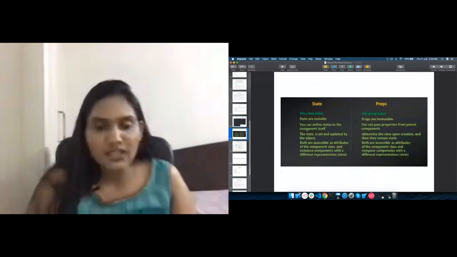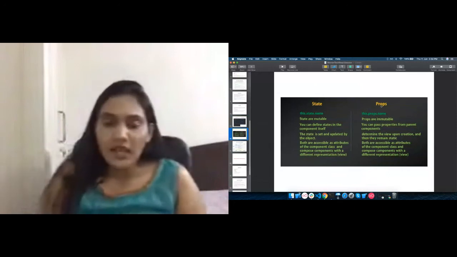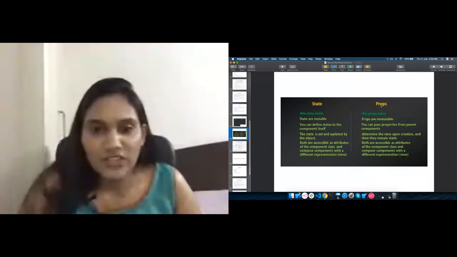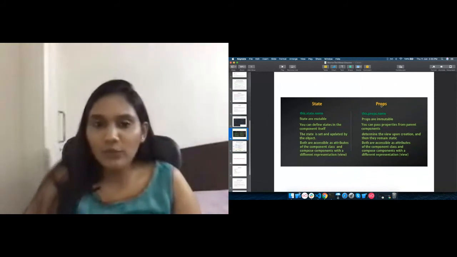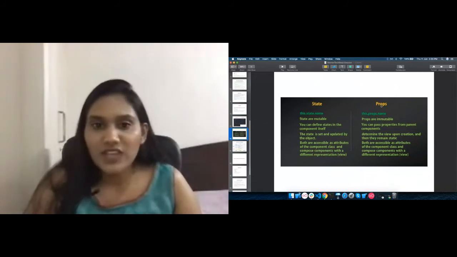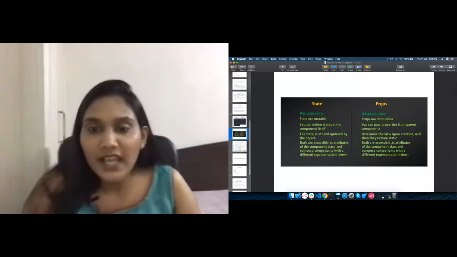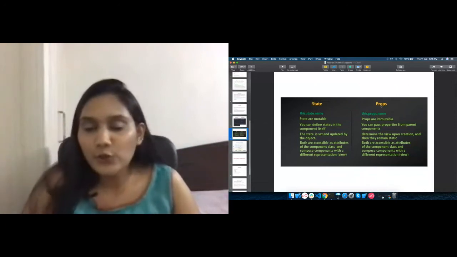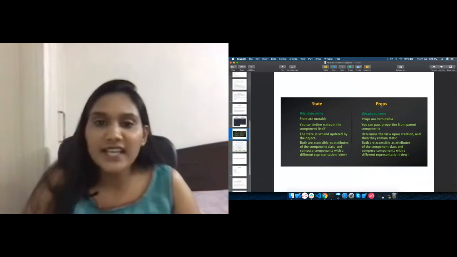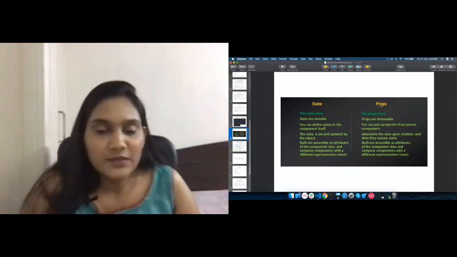Now two things happen in a React component. There is something called state and there is something called props. These two are very important things which everybody should know. State is something that a component has of its own. If you want to change data in the component itself, suppose we have a form, and the form has a field of name, then name will be the state of its own component. And if you want to pass any data to your children, then you can pass it as a prop. I hope everybody is getting that.